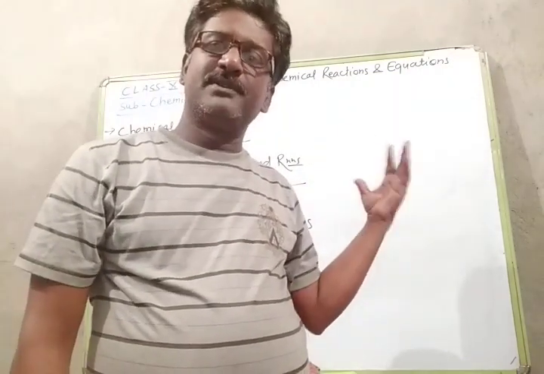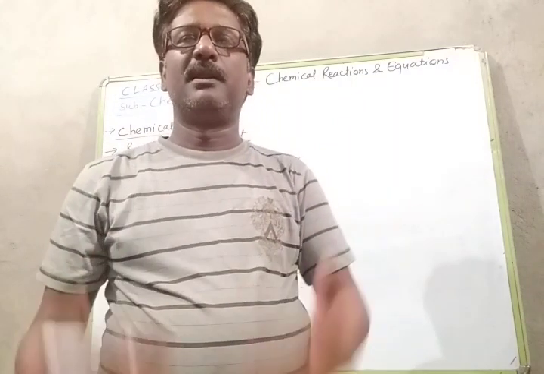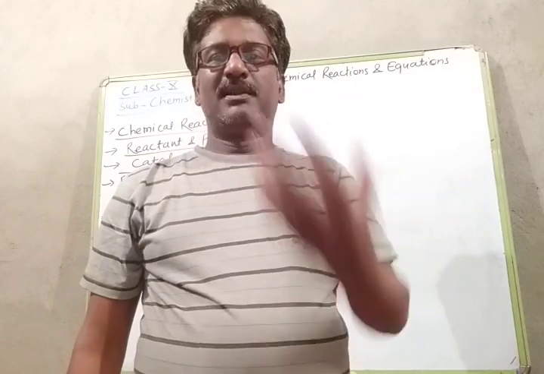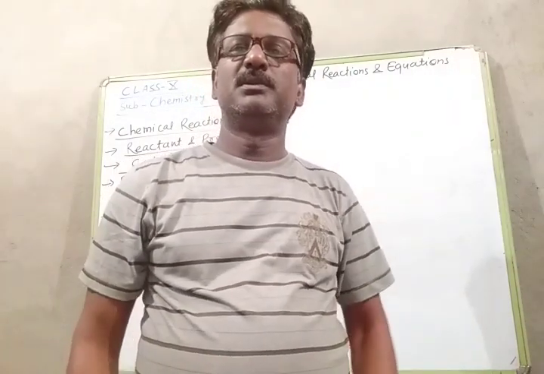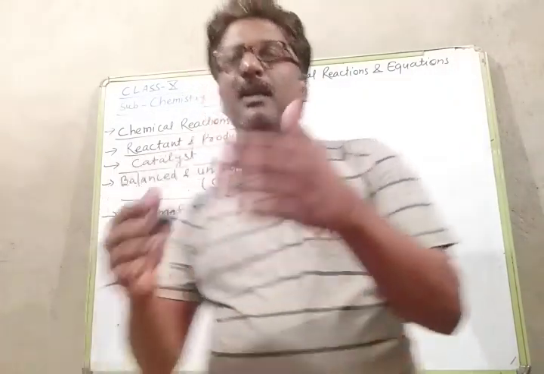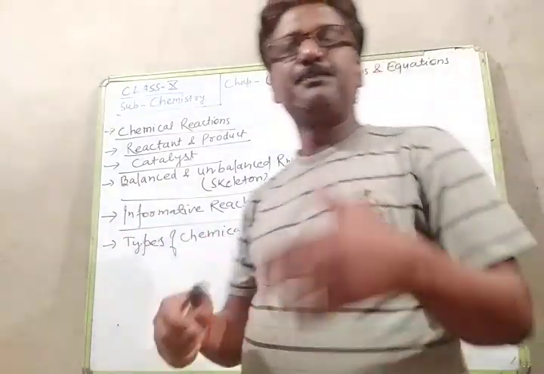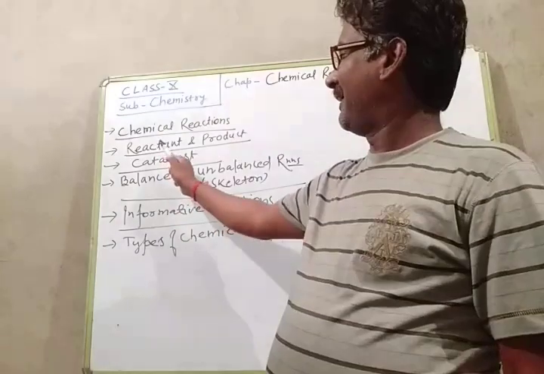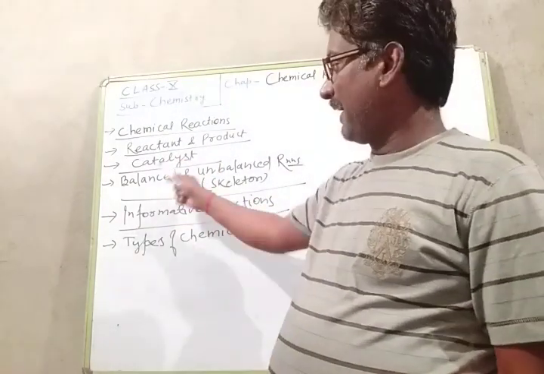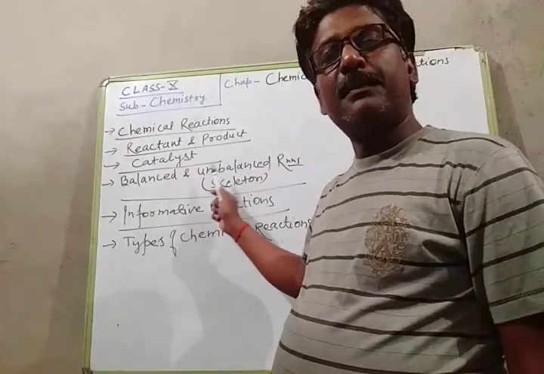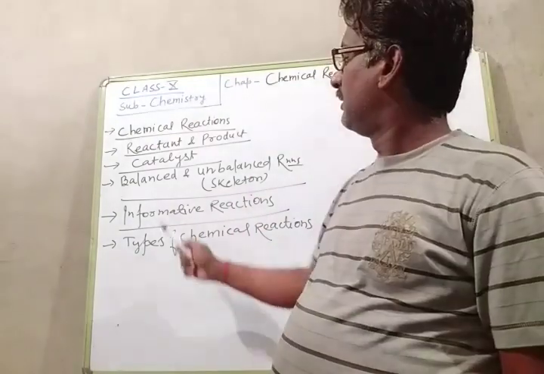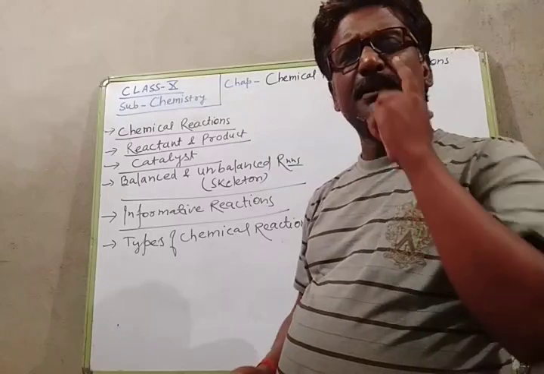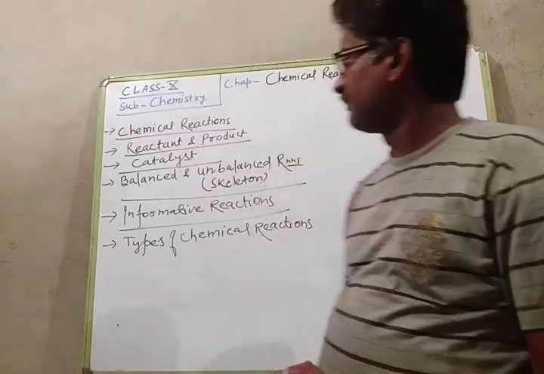Today I have brought a class in chemistry for the students of class 10th. The first chapter is Chemical Reactions and Equations. Today is the first class of this chapter, so this is the introduction class. In this class, I will discuss chemical reactions, reactant and product, catalyst, balanced and unbalanced chemical reactions, informative reactions, and some types of chemical reactions. So let us start.